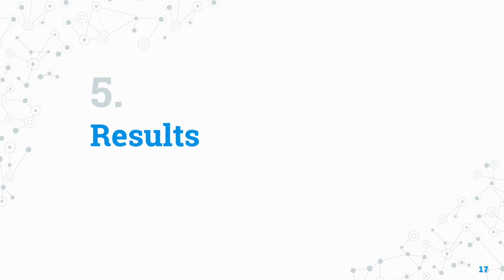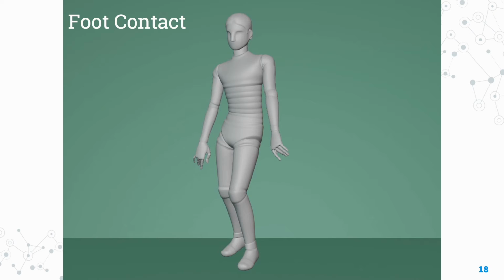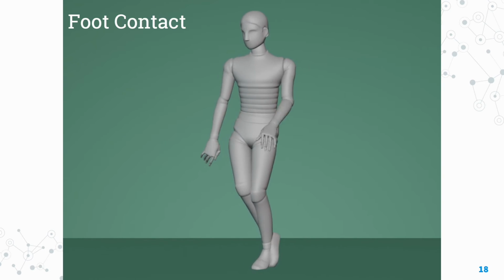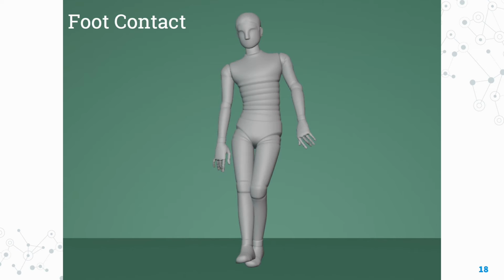Let's have a look at some results. When performing our internal evaluation process, we noticed an occasional issue regarding foot contact. The baseline LSTM model did not suffer with this issue, however, our part-specific model sometimes did. While some predicted leg motion was plausible, we would occasionally observe sequences where both legs would leave the ground at once. We can see an extreme example of this here, which is a shame as the poor leg movement distracts from the upper half of the motion which appeared to be performing well. With this in mind, we submitted the LSTM baseline to the full body tier and the part-specific model to the upper body only tier.